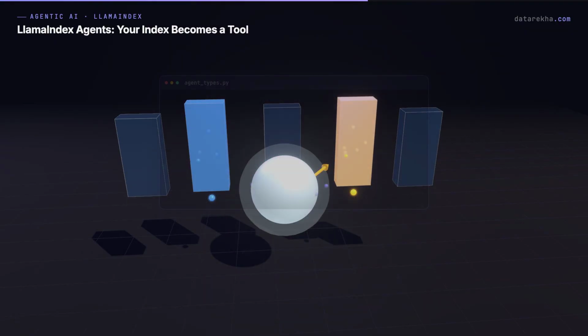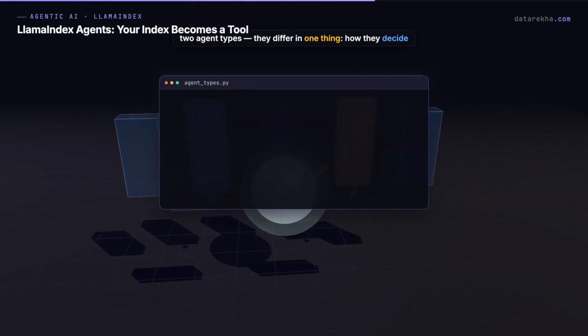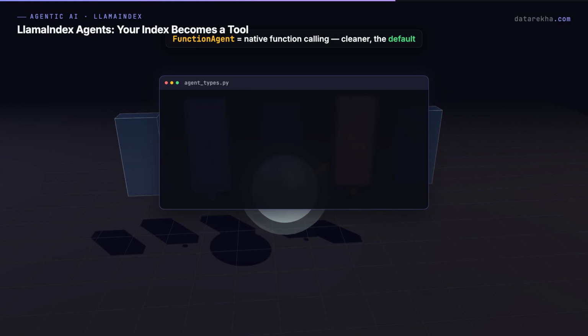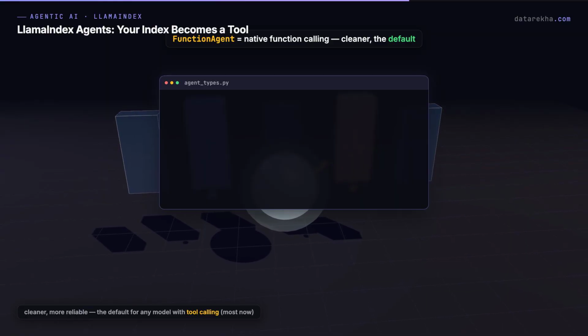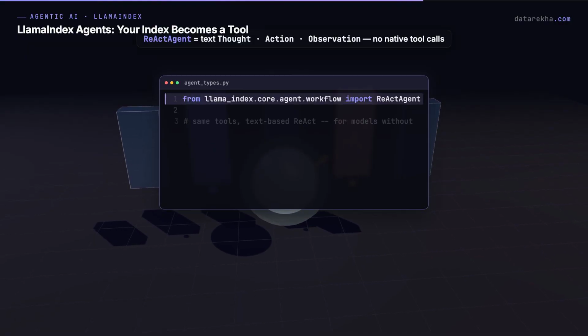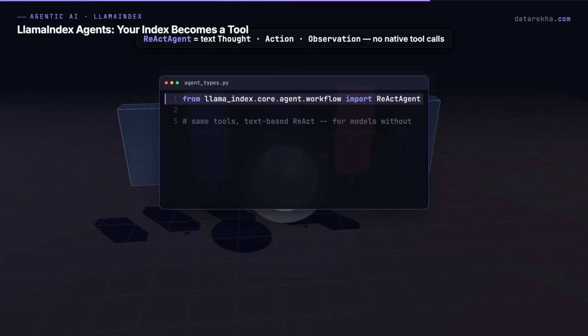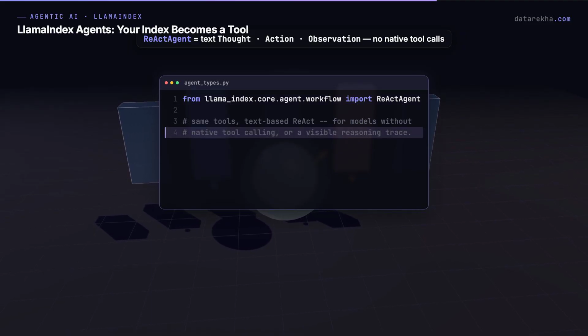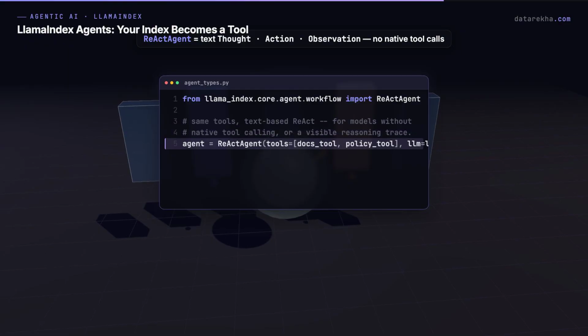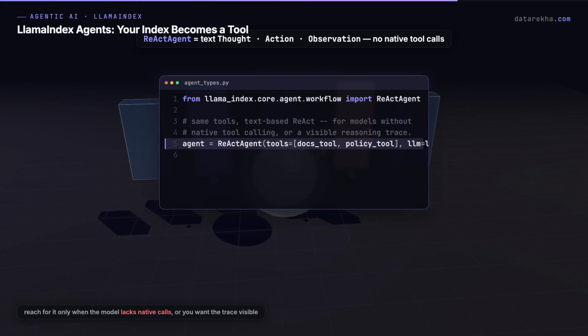Now LlamaIndex gives you two agent types, and they differ in only one thing: how they decide on an action. FunctionAgent uses the model's native function calling. It is cleaner, more reliable, and the default for any model that supports tool calling, which is most of them now. ReActAgent uses text-based ReAct, writing thought, action, observation as plain text. Reach for ReActAgent only when your model lacks native tool calling or when you specifically want that reasoning trace visible as text for debugging.